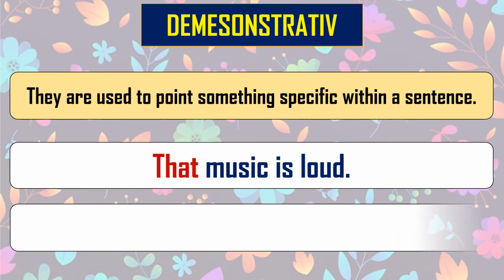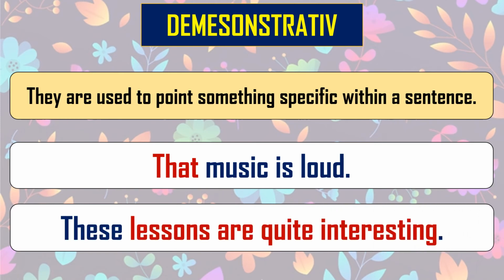We will read some more sentences, that is, these lessons are quite interesting. Here we are talking about some definite lessons. Lessons is a noun, and these is a determiner which demonstrates the noun lessons. So we are definitely talking about some lessons which we like, so we express ourselves in this way. These lessons are quite interesting. So here that, these, those, here, there, all are demonstrative determiners.